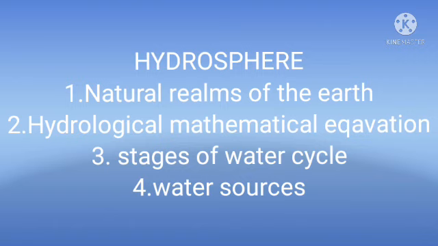In the previous classes we learned 4 topics. What are they? First of all, the natural realms of the earth, and the second one, the hydrological mathematical equation, the third topic is stages of the water cycle, and the fourth topic is water sources. Do you understand the 4 topics from the previous classes? I hope you all understand them. Okay. Once again I can explain what we revised in previous classes. Natural realms of the earth.